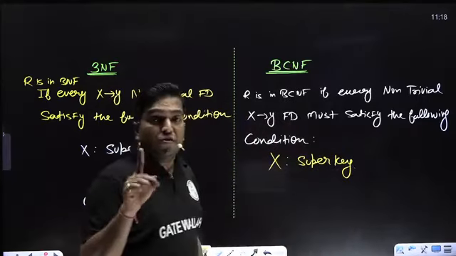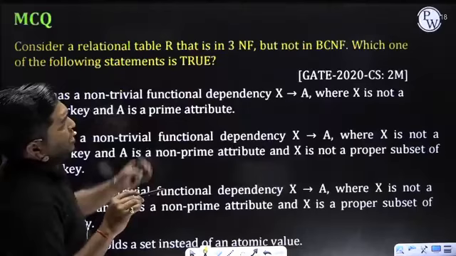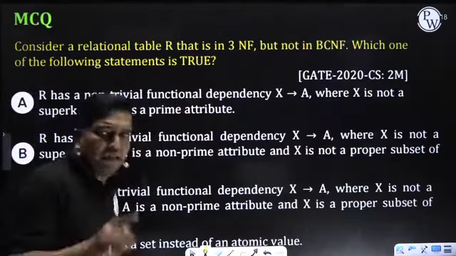It is mentioned in the question that R is in 3NF but not in BCNF.